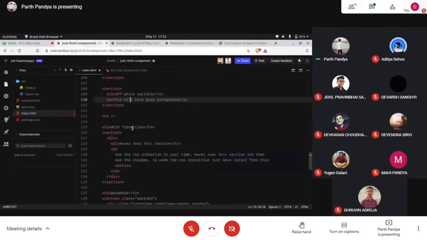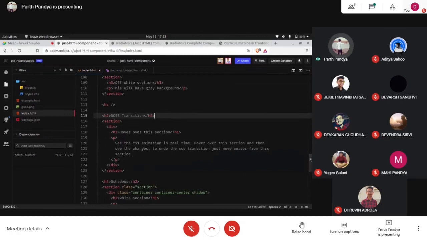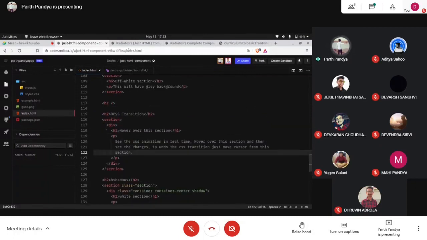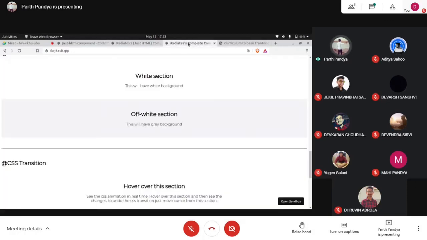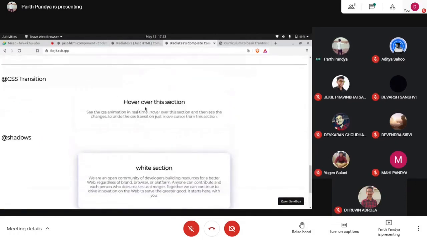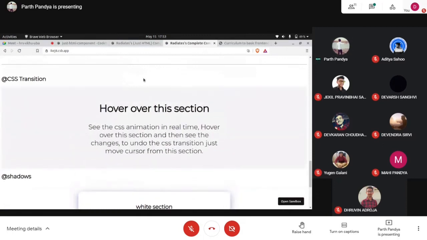So now let's move to this CSS transition section. This also has a section in which we are using a div, a heading tag, and a paragraph. I created this section because I want to show some CSS transition. Like I showed you, when hovering on this section, it will gradually increase the font size and also add a background.